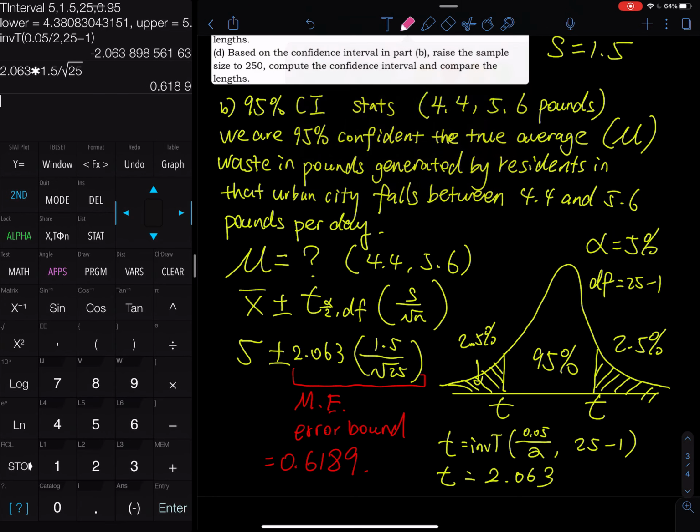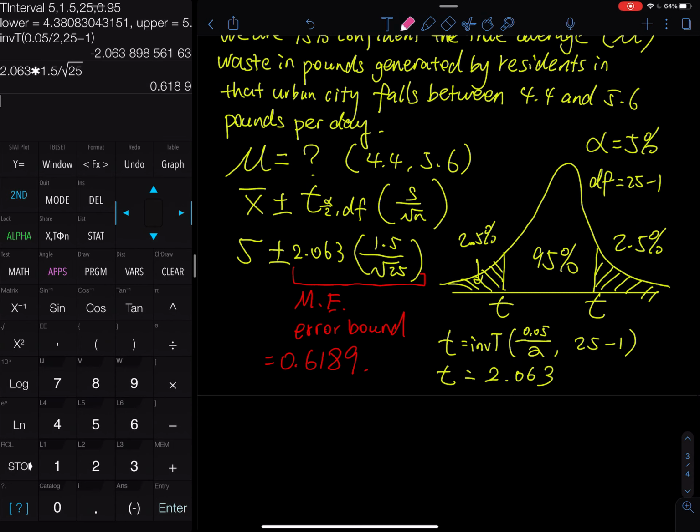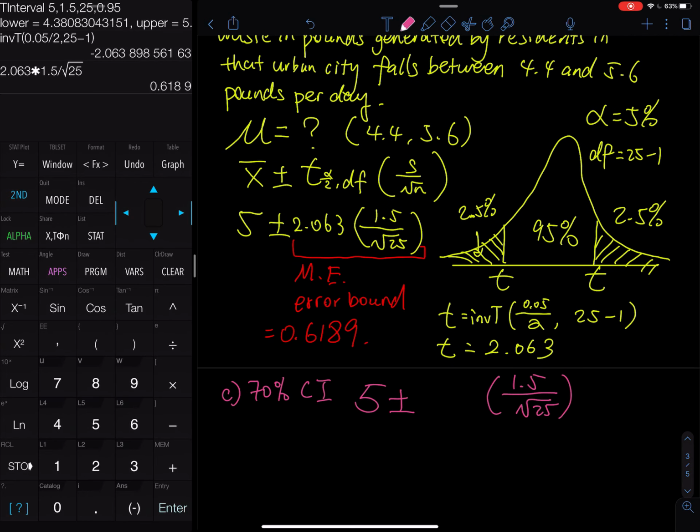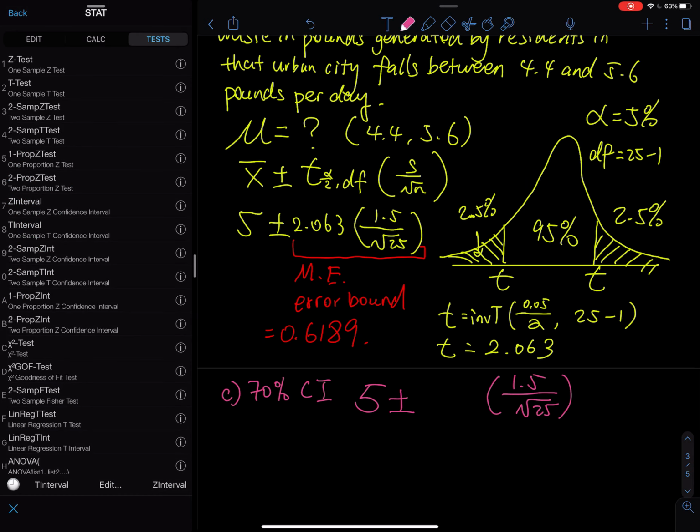In part C, they asked me to calculate a 70% confidence interval. So the x bar is still 5, plus or minus. The only thing that is different is the t, right? And then we have 1.5 divided by the square root of 25. First, let's use the calculator to do it. So stat, test, and then t interval.